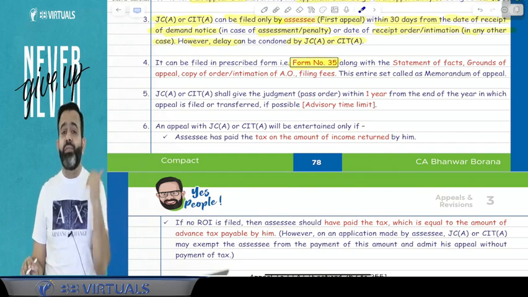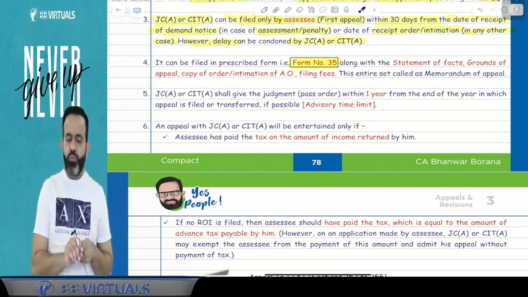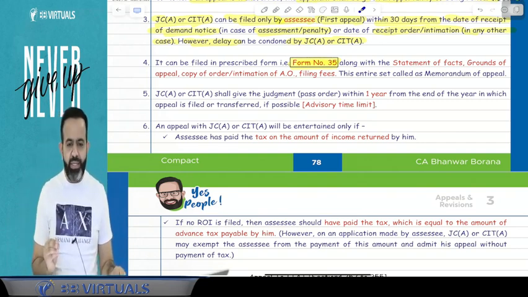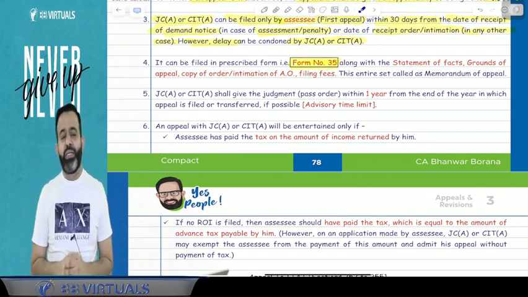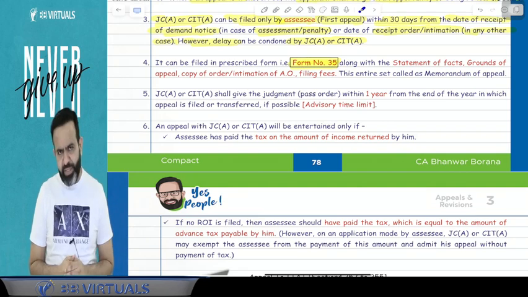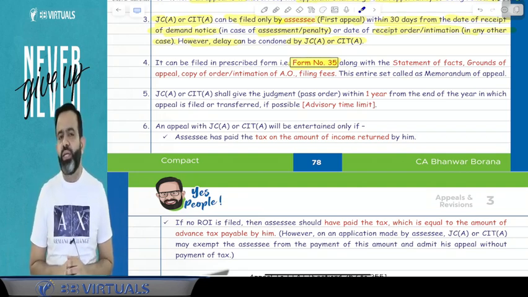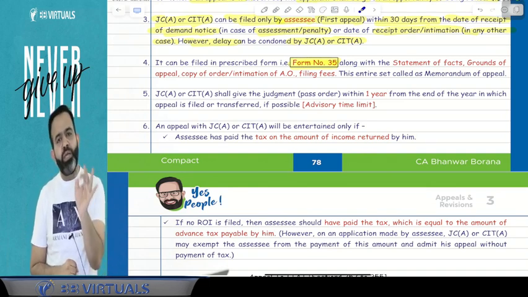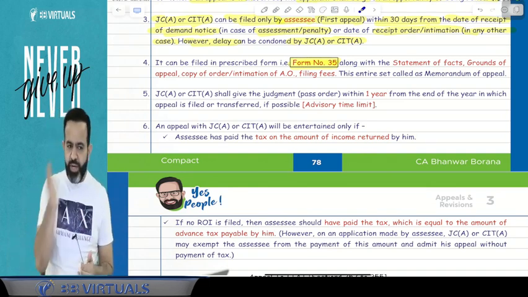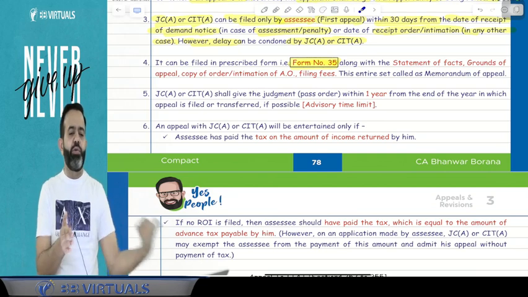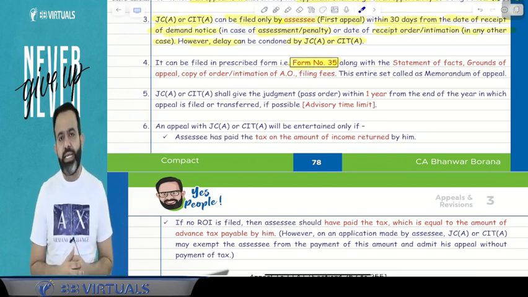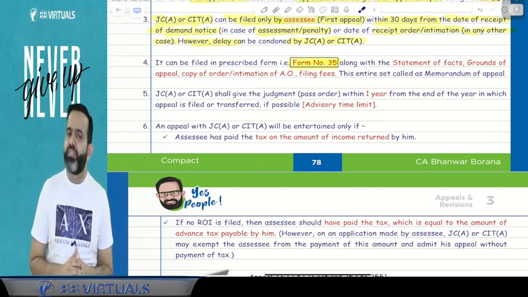till what time will they give the judgment? Means within what time, is there any time limit within which they will give the judgment? The answer is yes. The time limit is there, but this is an advisory time limit. The lawmaker says that the time limit is 1 year from the end of the financial year in which the appeal was filed. So suppose an appeal is filed in this financial year, then within 1 year from the end of that financial year, the CIT appeal or JC appeal will give the judgment.